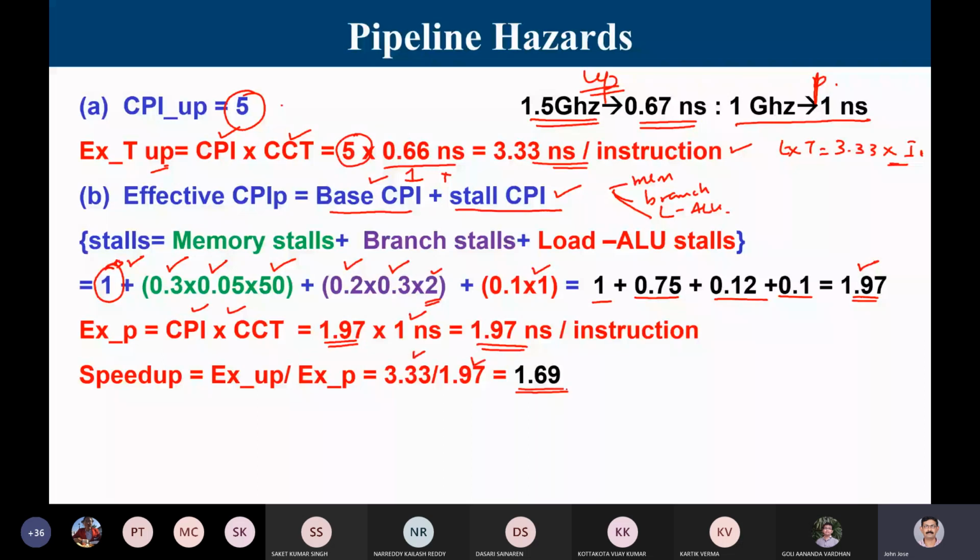So even though I run a slower clock, moving from 1.5 gigahertz to 1 gigahertz with the pipeline, I am able to get a 1.69 speed up. And there won't be any stalls in the case of the unpipelined design. We have to assume that in the case of an unpipelined design there were no stalls, because in the statement it is given that memory stalls are not going to happen.